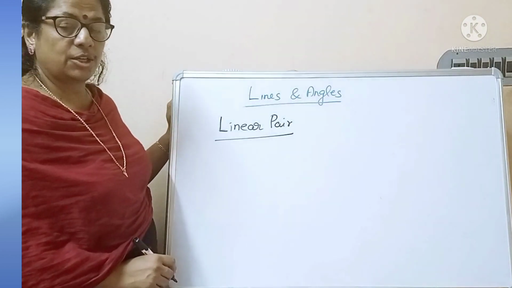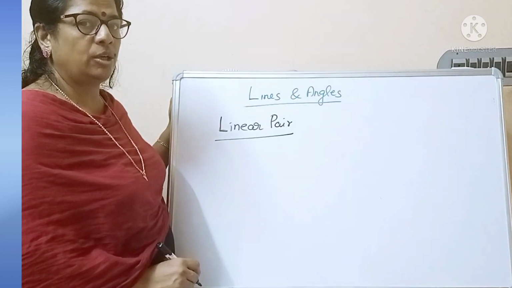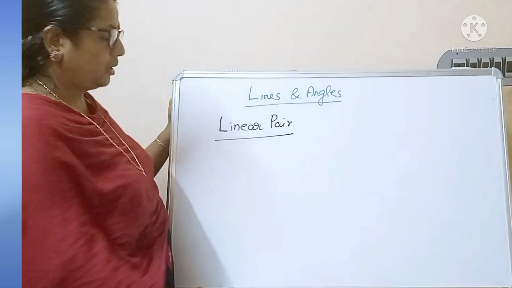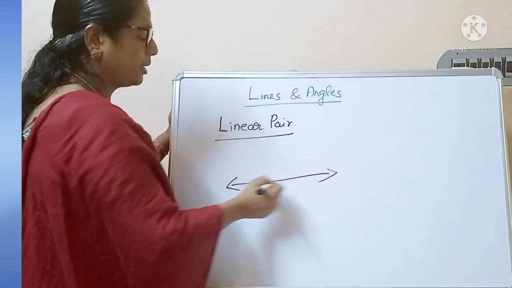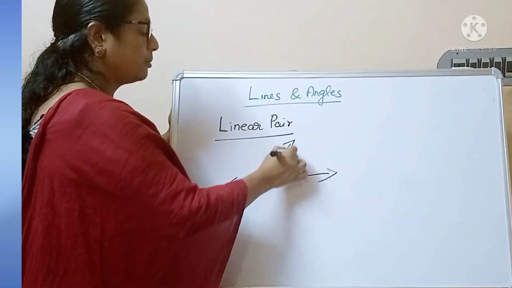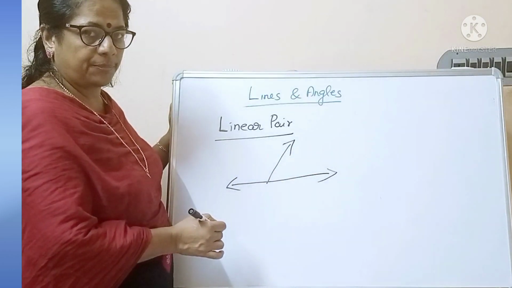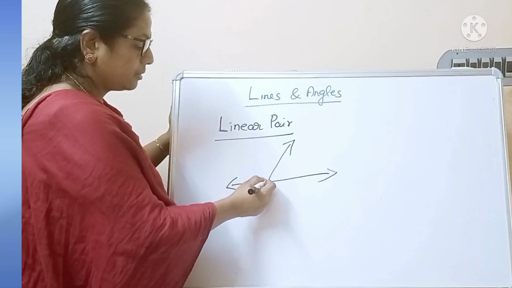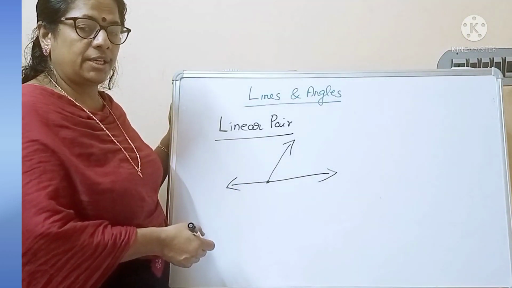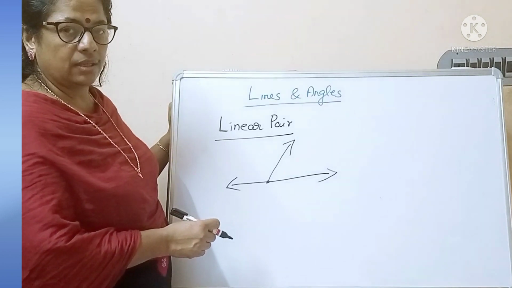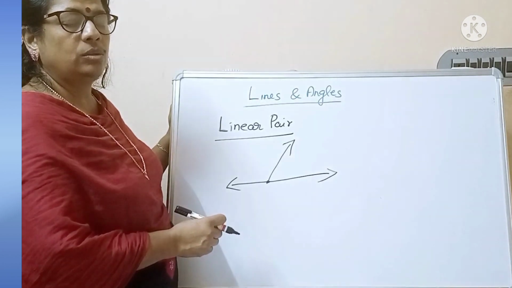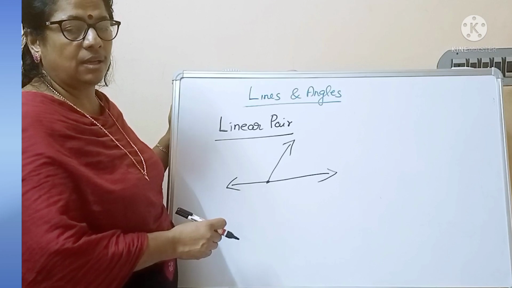The next topic we want to study is linear pair. We know that linear pairs are formed from adjacent angles. What is the definition of a linear pair? In adjacent angles, the non-common arms are opposite rays.